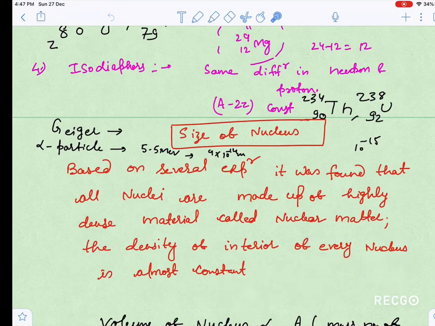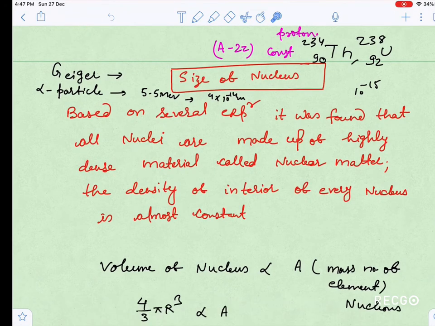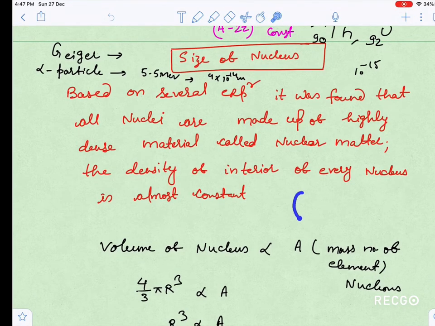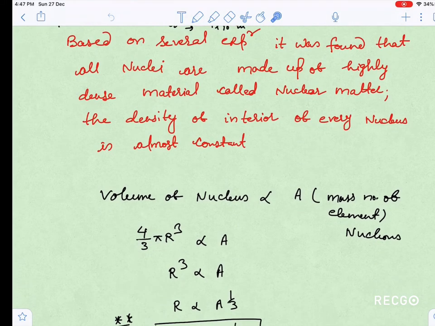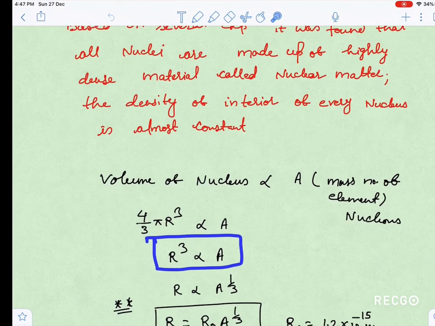I will show you this type of question when I take the question series. Now I will discuss all these things. The volume of a nucleus is directly proportional to its weight or atomic mass. The nucleus is supposed to be spherical, so volume is 4/3 pi r cube, where r is the radius of the nucleus. So 4/3 pi r cube is proportional to A. Can I say that r cube is proportional to A? So r is proportional to A to the power 1/3. I have taken the cube root on both sides.